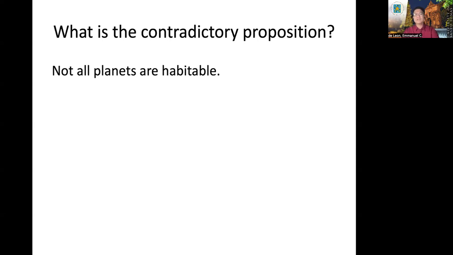What is the contradictory proposition of not all planets are habitable? Determine first the type of proposition. This is an O proposition, correct? This is an O proposition. So its contradiction is an A. All planets are habitable. All right.